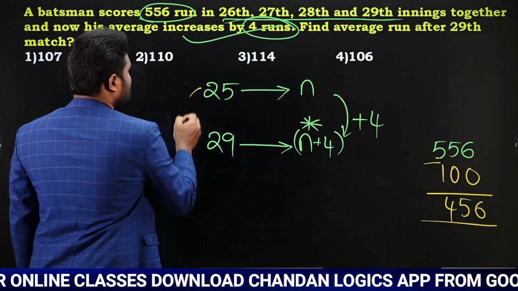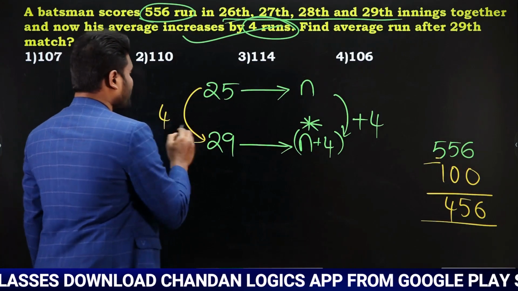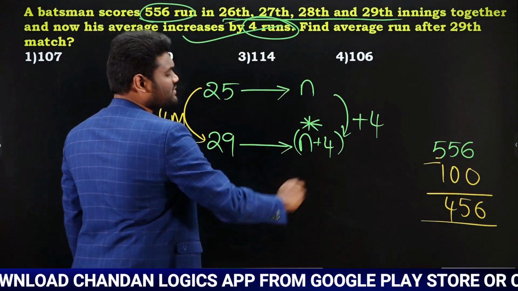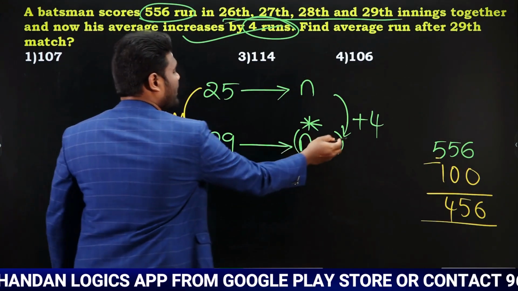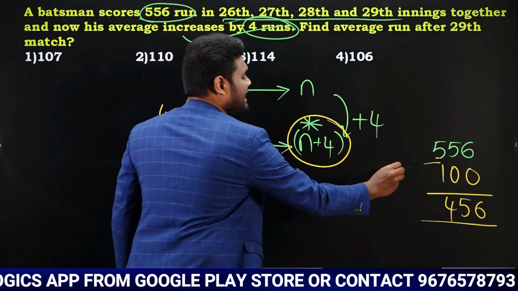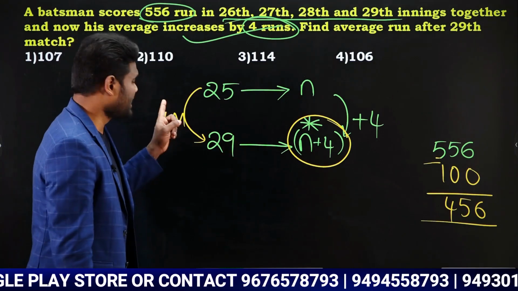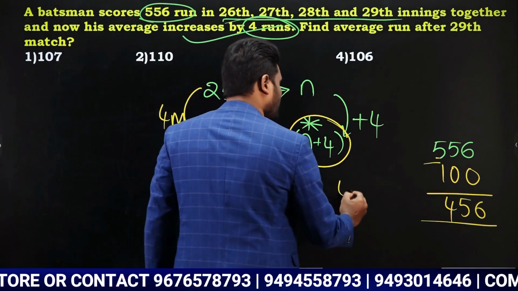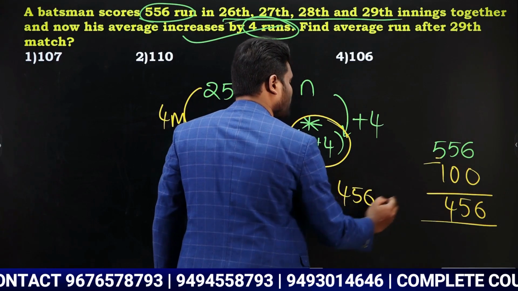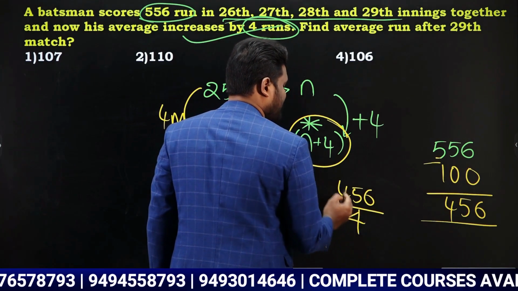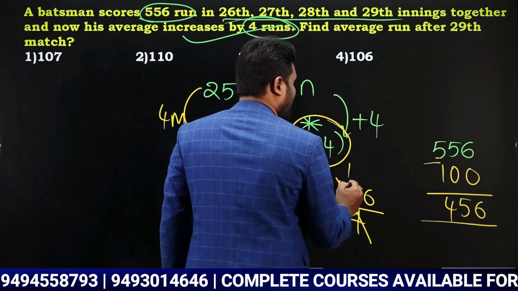The difference is 4, which means for 4 matches, 456 runs. Now I need to find this n plus 4 value, so it has to be distributed over 4 matches, because that 456 runs is for 4 matches. Then if I need to calculate the average, now this is going to be how much?